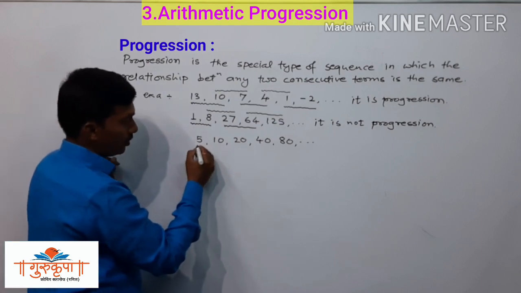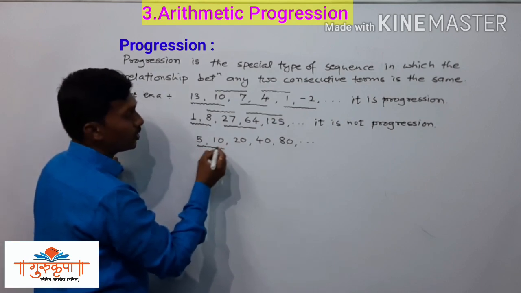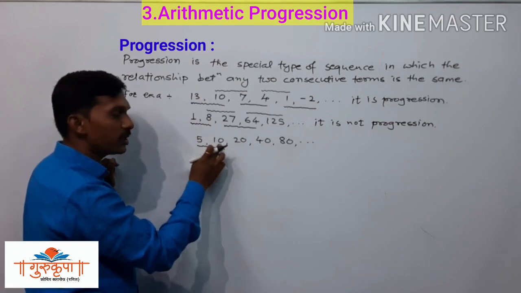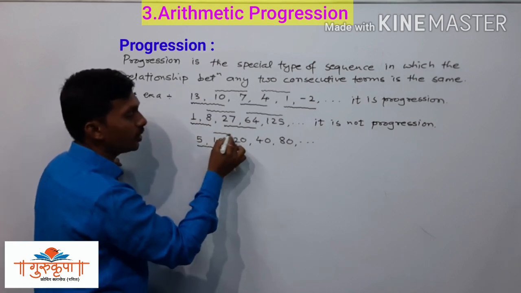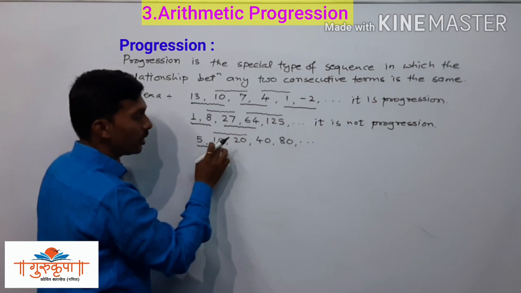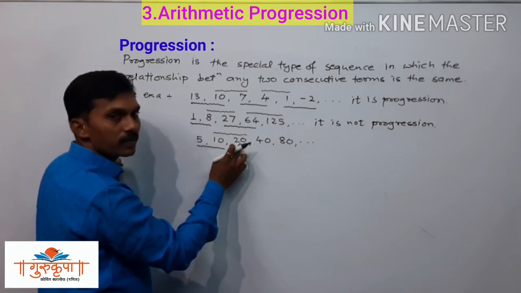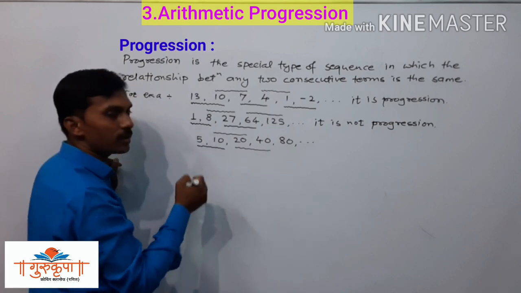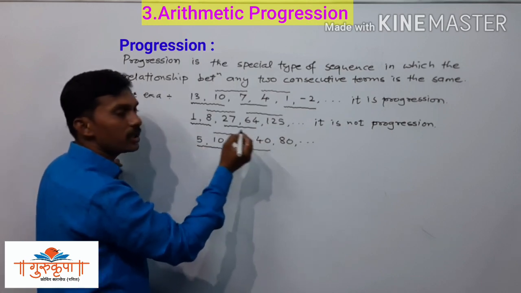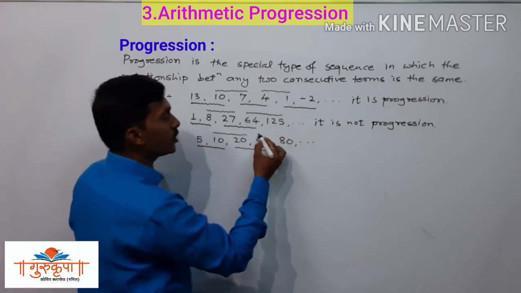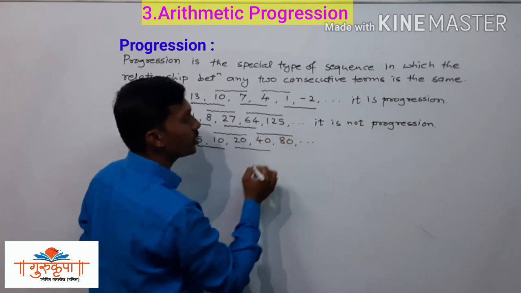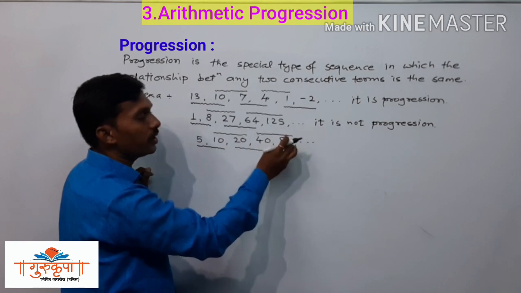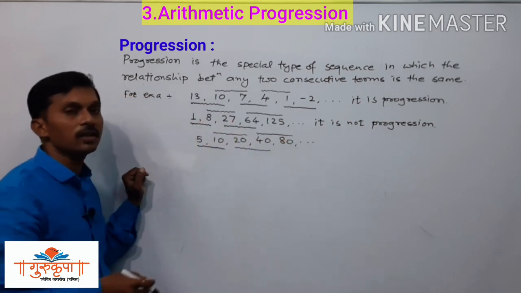Now here, the relationship between these two terms: 2 times 5 is 10. Then the relationship between these two: 2 times 10 is 20. Here the relationship between these two consecutive terms is again the same: twice of 20 is 40. And here also the relationship between these two consecutive terms is the same: twice of 40 is 80.